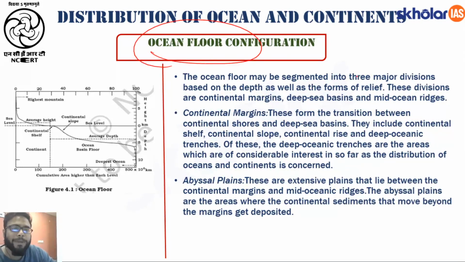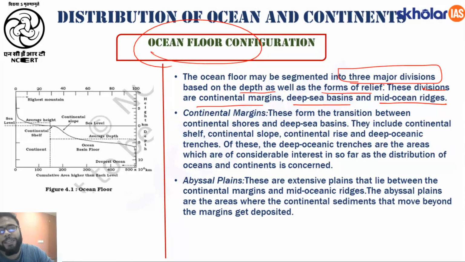The ocean floor may be segmented into three major divisions based on the depth as well as the forms of relief. These divisions are continental margins, then we have the deep sea basins, and then we have the mid-oceanic ridges, right? So there are three main divisions. The first one is the continental margin, then we have the deep sea basin, and then we have the mid-oceanic ridges. So now let us first talk about continental margins.